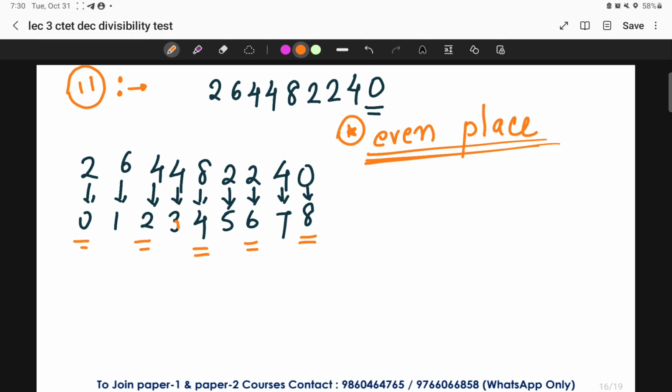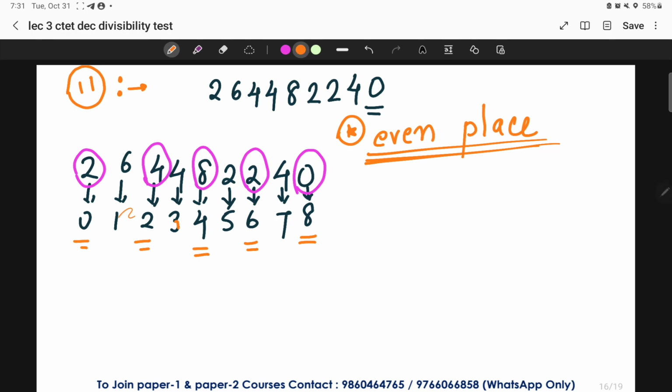And based upon these even places, what are the numbers on these even places? Check that now. The number on the first even place is 2, the next even place is 4, the next even place is over here 8. 8 is the value at the next even place, 2 is the value at the next even place, and 0 is the value at the next even place.